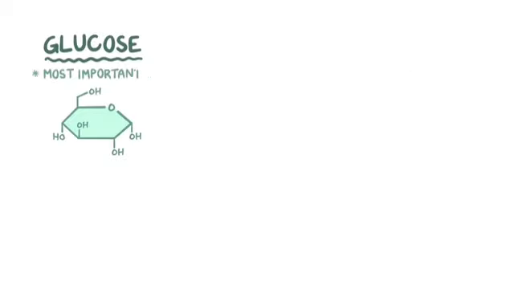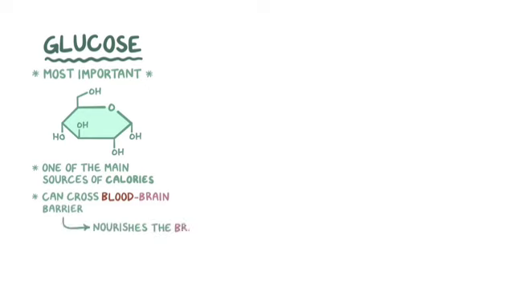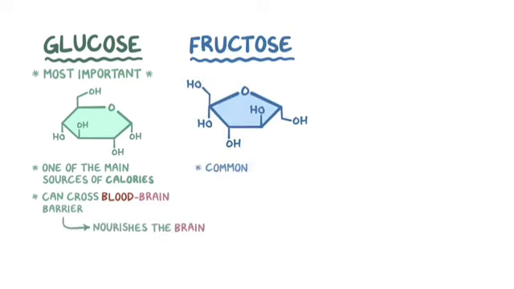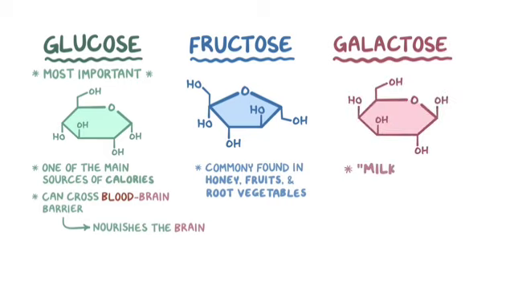Glucose is the most important member of the sugar family, and it's a monosaccharide. It's one of the main sources of calories for the body, and is able to cross the blood-brain barrier and nourish the brain. Another monosaccharide is fructose, which is commonly found in honey, fruits, and root vegetables. Finally, there's the monosaccharide galactose, known as milk sugar.